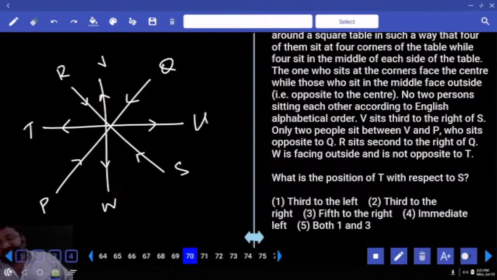If I go to the left side, it is third left. Do you have third left in the options? Yes or no? Can I mark third left as my answer? Very clear. You have to be very, very clear. Whenever you are talking about seating arrangement, the position of one person will definitely depend on the right side as well as the left side.